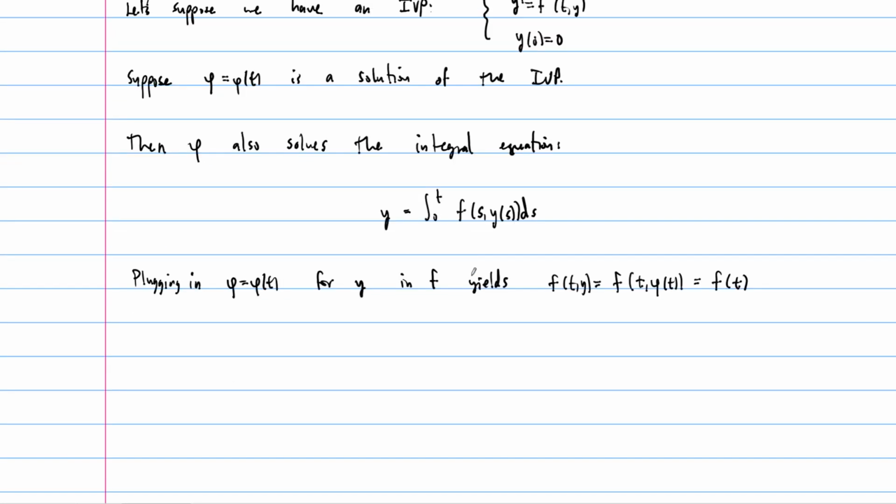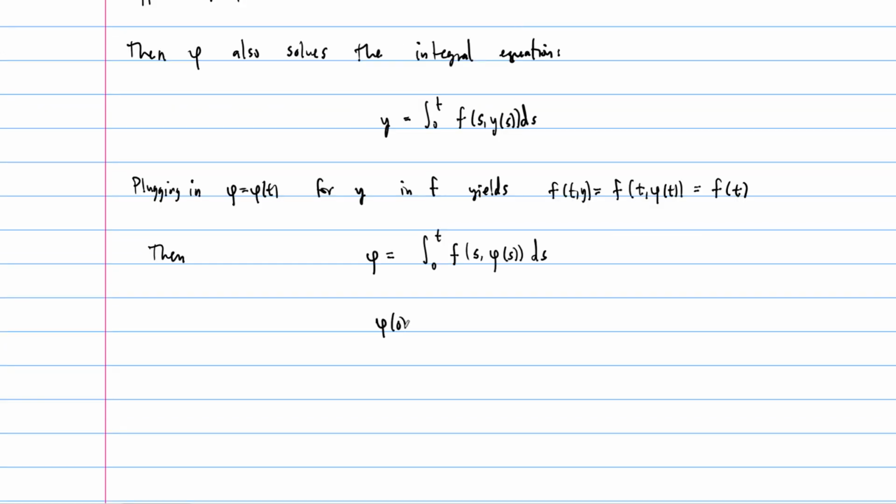All right, and so in this case then, if we look at our integral, we have phi is equal to, on this side, we'll check this, right? It's going to be equal to the integral from 0 to t of f of s, phi of s, ds. On one hand, phi of 0 is equal to the integral from 0 to 0. It doesn't matter, right? Integral from 0 to 0 is going to be 0. So this gets our initial value checked off.